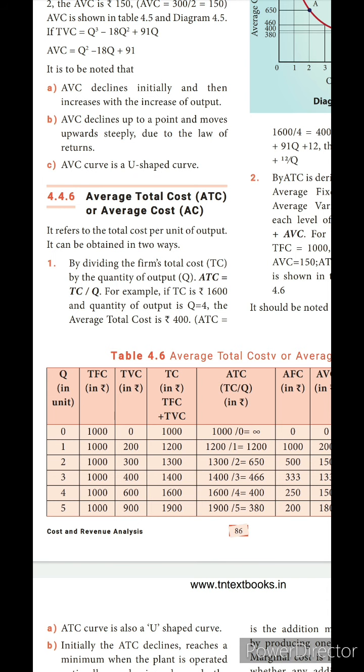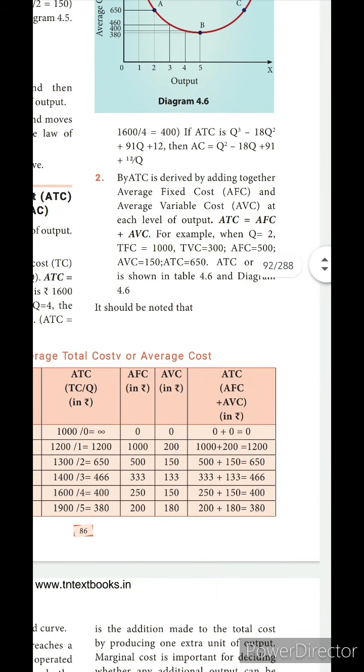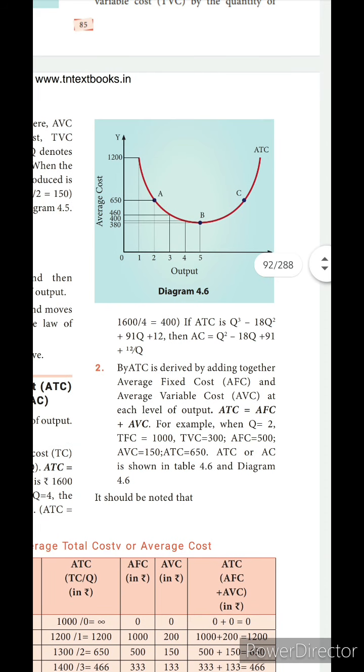How will this average total cost be? It will be the same as the average variable cost we found. The shape of that graph was U-shaped. In the same way, the average total cost graph will also be U-shaped. Why is it U-shaped?